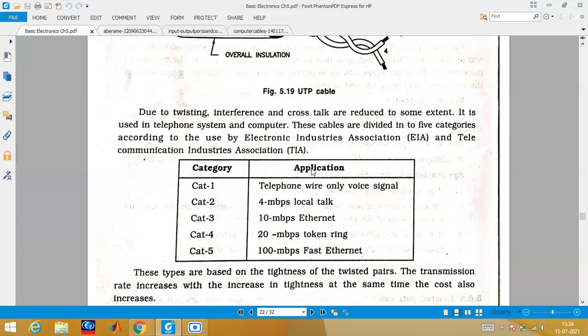There are also different categories available, category 1 to category 5. Depending upon the various applications, they have been designated as different categories. So totally 5 categories are there. These categories are given by EIA, Electronic Industry Association, and TIA, that is Telecommunication Industries Association.